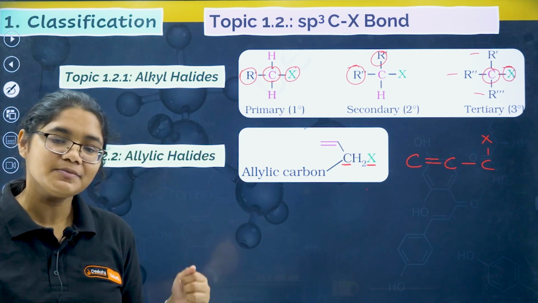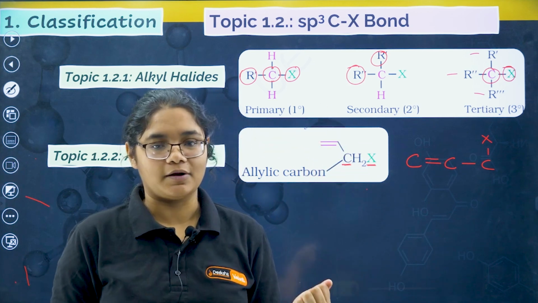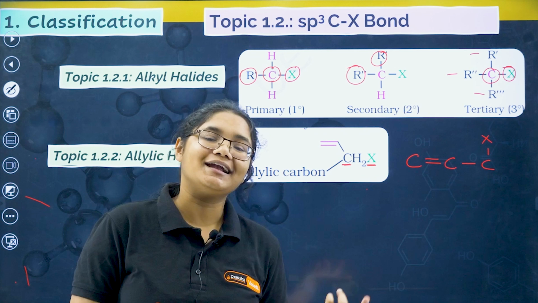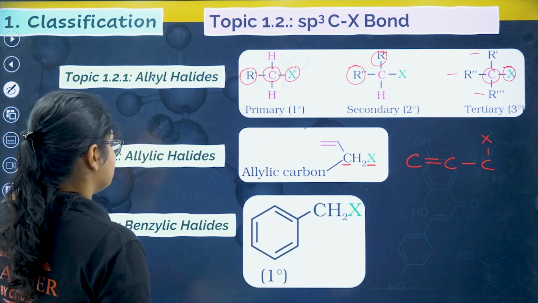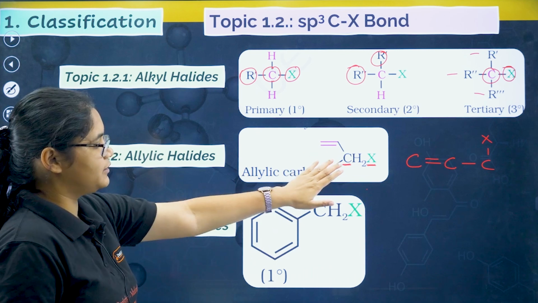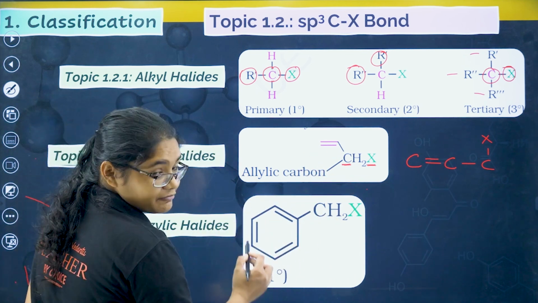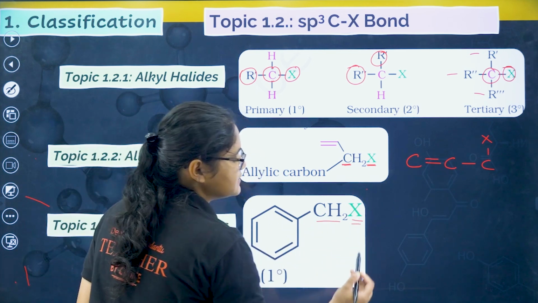I hope this is clear. If you have a carbon which is attached to a double bonded carbon and that carbon contains an X group or halogen group, that is called an allylic carbon. Moving to the next one, benzylic halides. This is very similar to this one, but here you need to think of a benzene ring. You have a benzene ring, the next one is a carbon, and that carbon contains an X group.